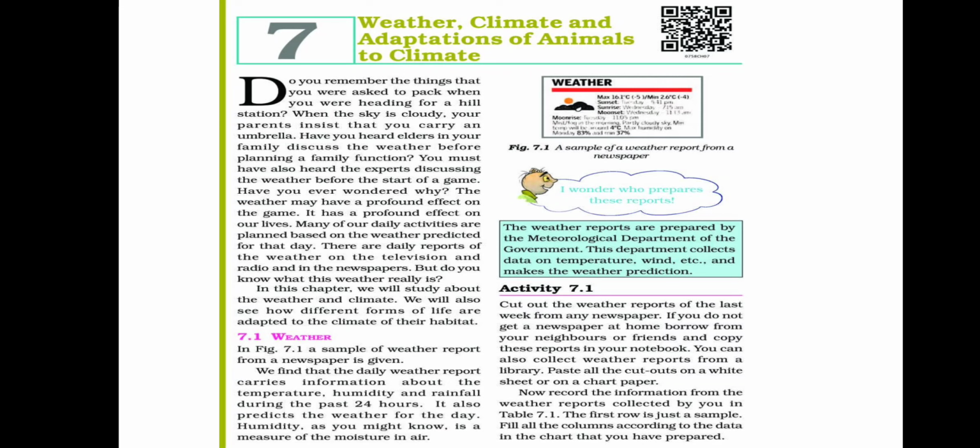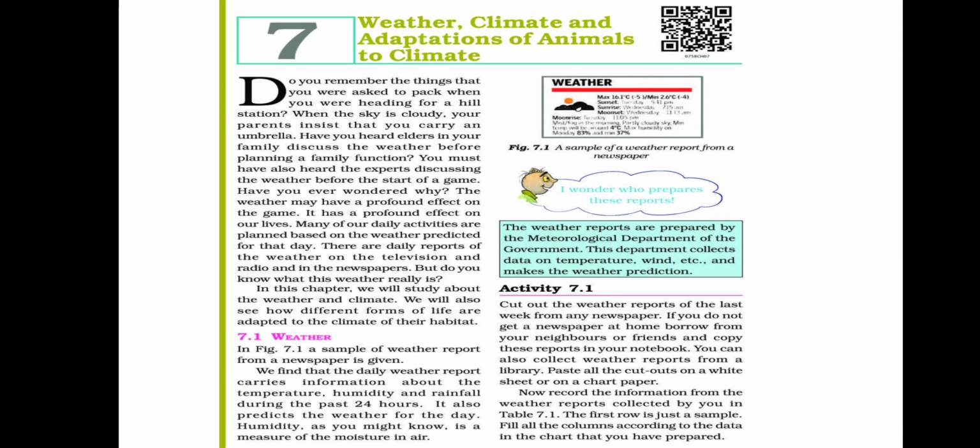So, this is your textbook page, where you can get the information about the weather and the climate. It is in newspapers, you can read about that on a daily basis. In the news channels, you can see it on TV, and it is also broadcast on the radio. So we find the daily weather report carries information about the temperature, humidity and rainfall during the past 24 hours. It also predicts the weather for the day.